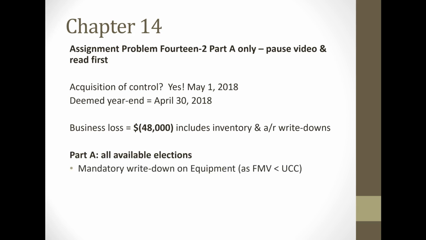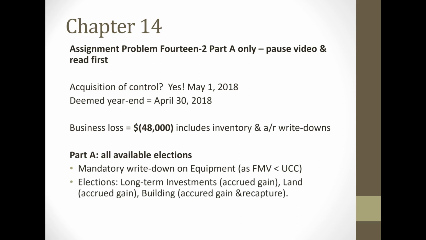So what that means is, first of all, there's going to be a mandatory write-down on the equipment as the fair market value of the equipment of $150,000 is less than the UCC of $190,000. So that's a mandatory write-down. With respect to the elections, they could be made on the long-term investments because there's an accrued gain, also on the land, and also on the building.